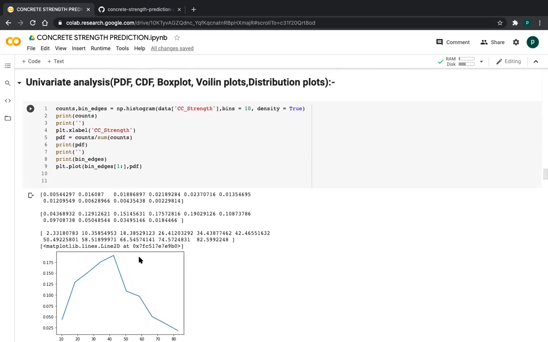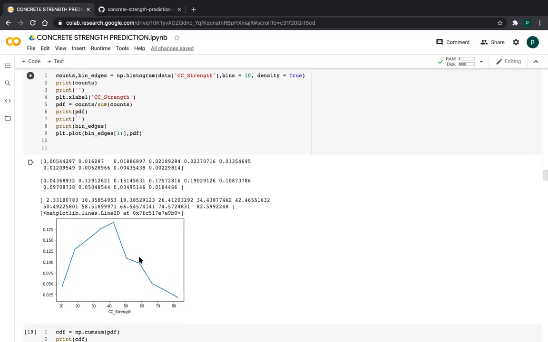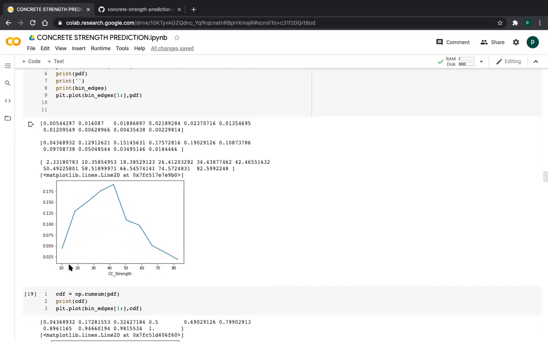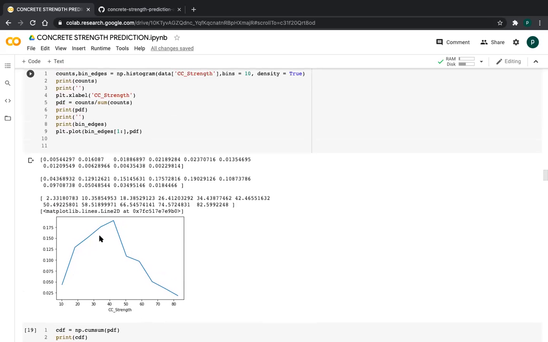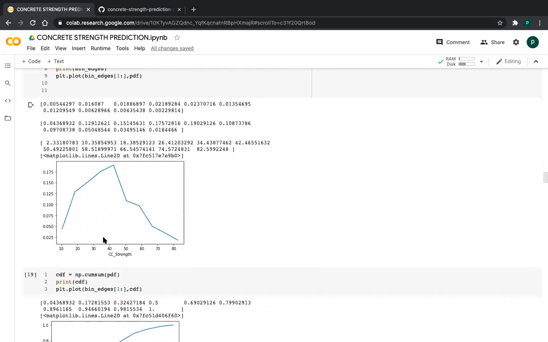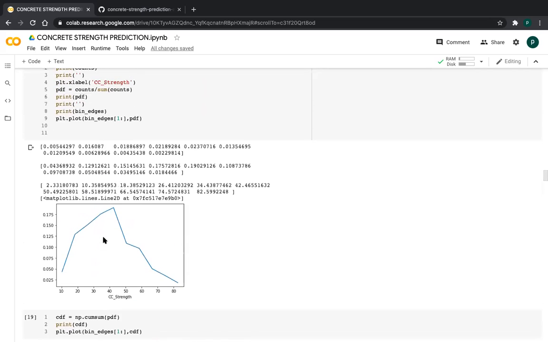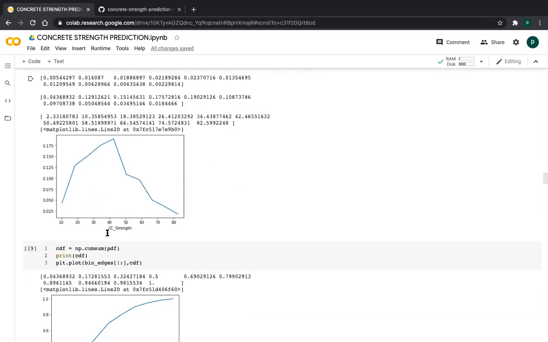So this is how the PDF looks. PDF looks like a density function. So when the strength increases, the values decrease. See, you can observe this. So this is how the distribution changes.